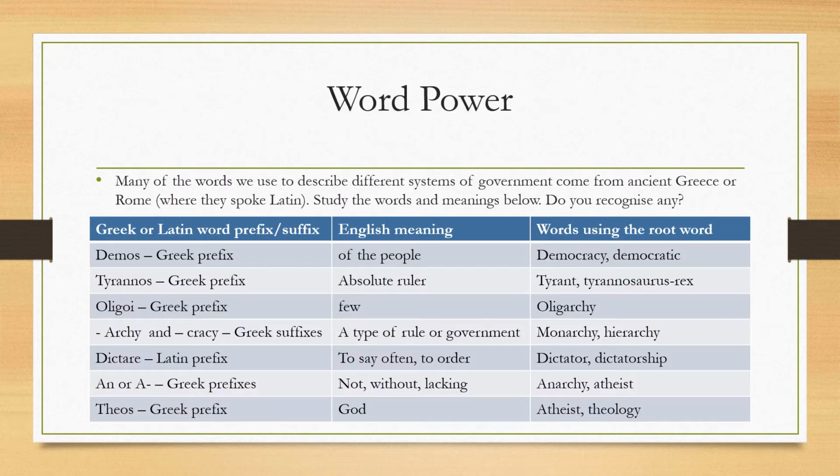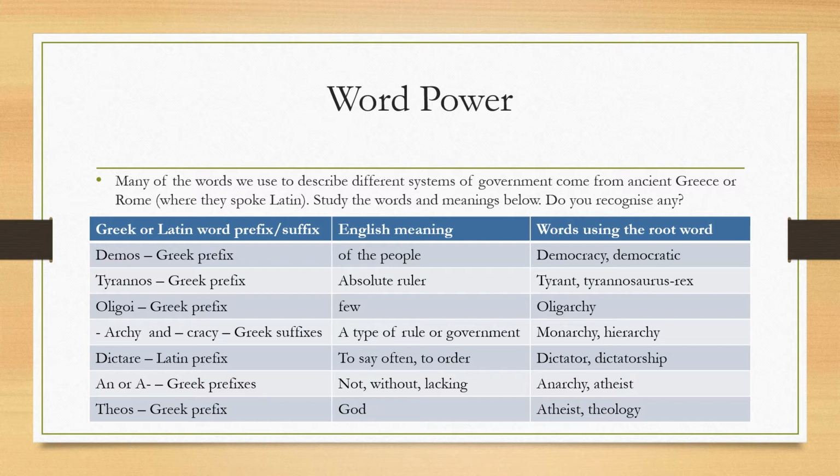Word power. Many of the words we use to describe different systems of government come from ancient Greece or Rome, where they spoke Latin. Study the words and meanings below. Do you recognise any? So, demos. This is a Greek prefix. A prefix is a bit of a word that starts a word. And demos means of the people, and we can see that in democracy or democratic.